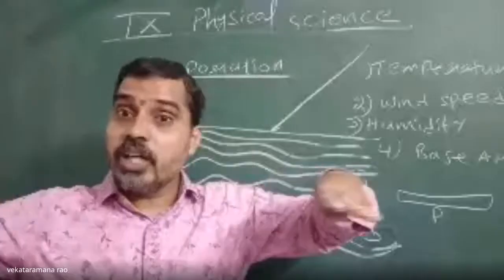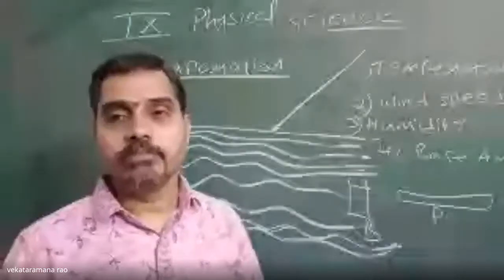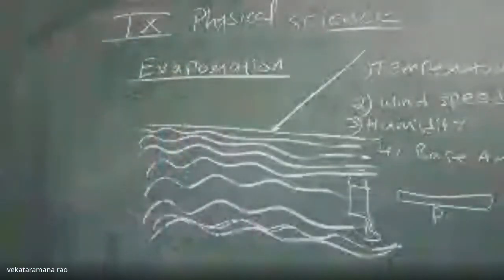Evaporation is a slow process; it depends on temperature, wind speed, humidity, and base area. Now, if water is present on the floor, what will we try to do? We'll increase the fan speed and try to spread that water on the floor widely. As a result, the base surface area increases, wind speed increases, and it evaporates quickly. In that way, there is a difference between evaporation and boiling. Thank you.